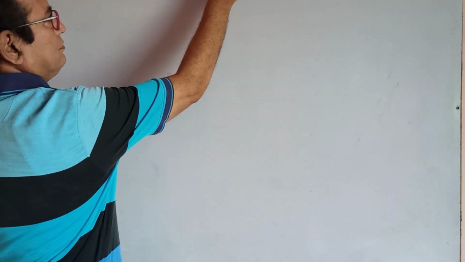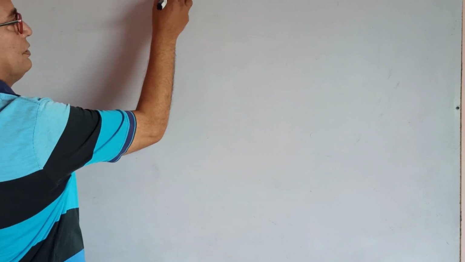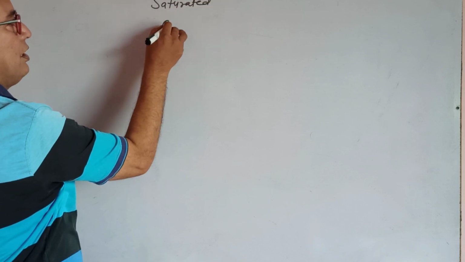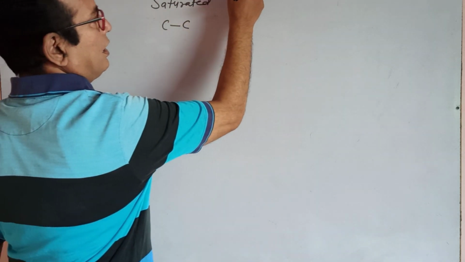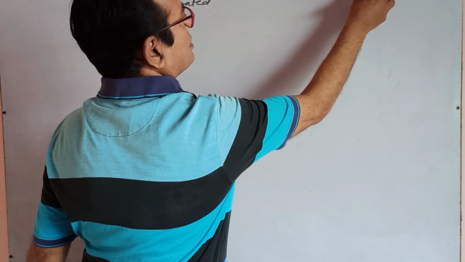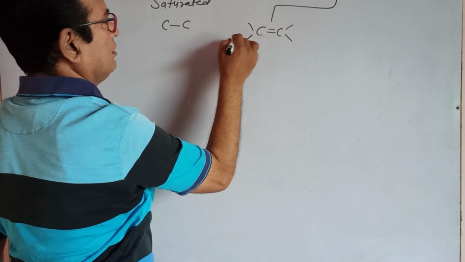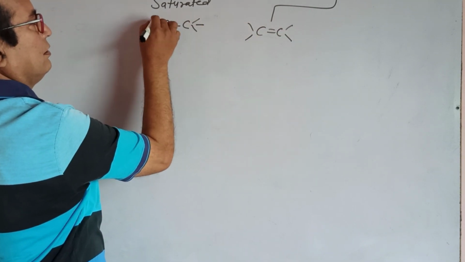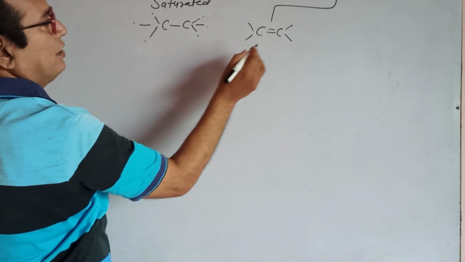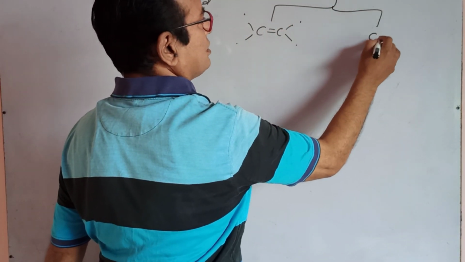Hydrocarbon consists of saturated, where only carbon single bonds are there, and unsaturated hydrocarbon, which means a carbon double bond is present. The line indicates H is here, H, and another part, C triple bond C.